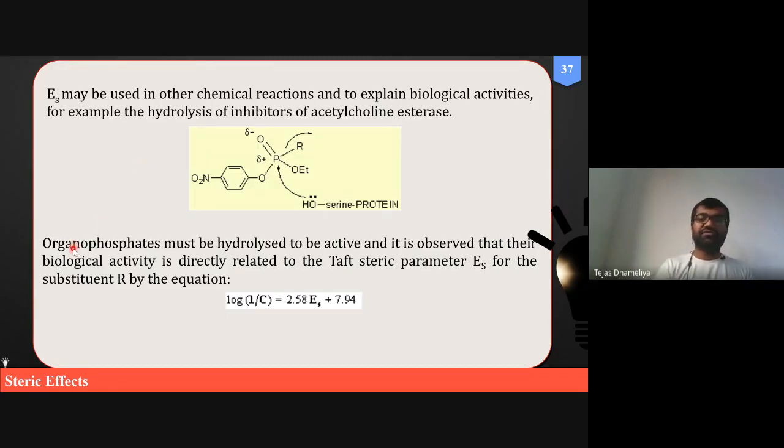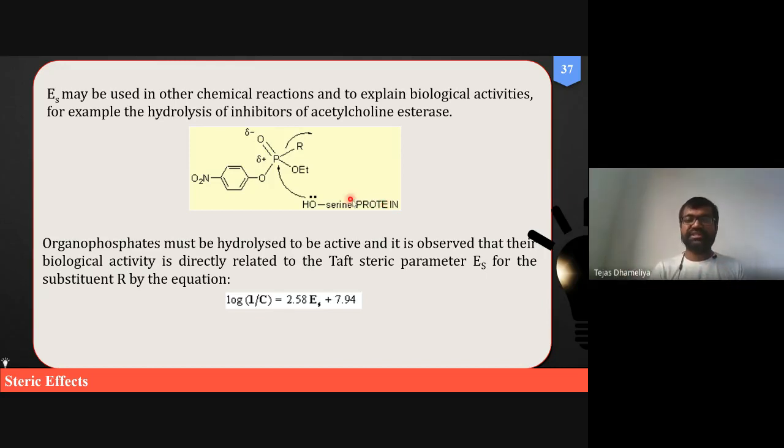These organophosphates inhibit acetylcholinesterase by reacting with the serine amino acid of this enzyme. Acetylcholinesterase is a macromolecule made up of protein, and proteins are made up of amino acids.